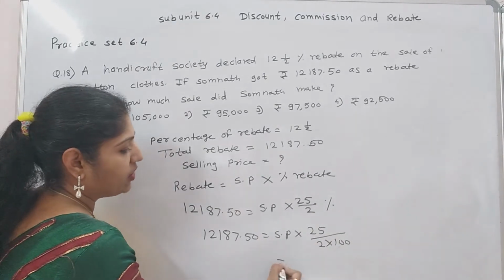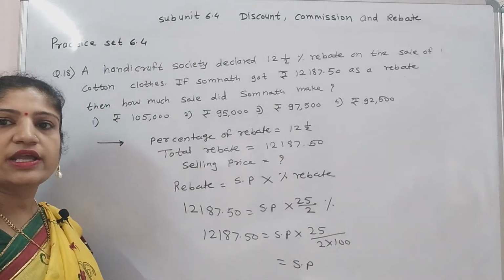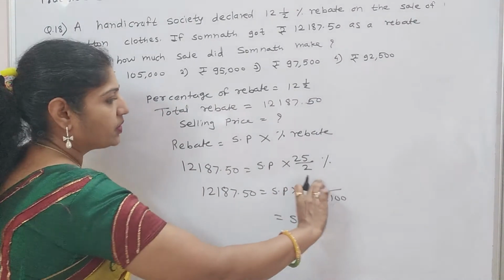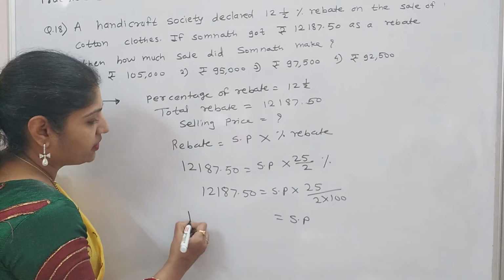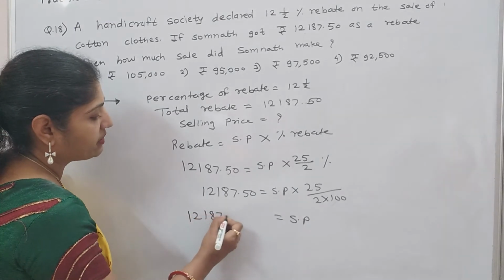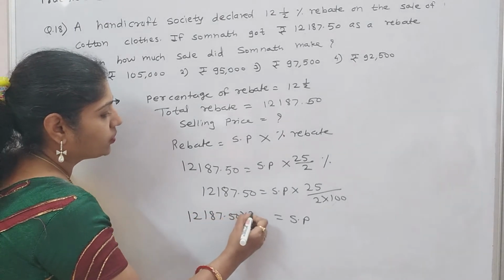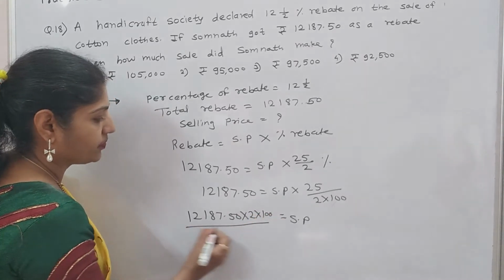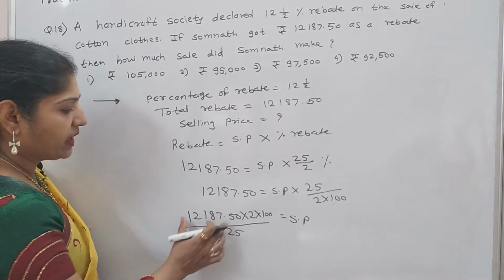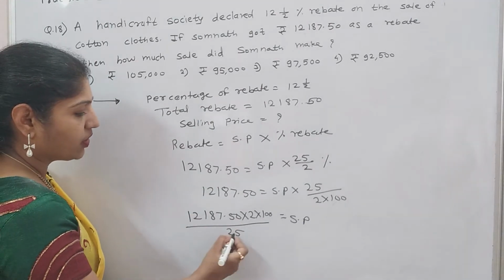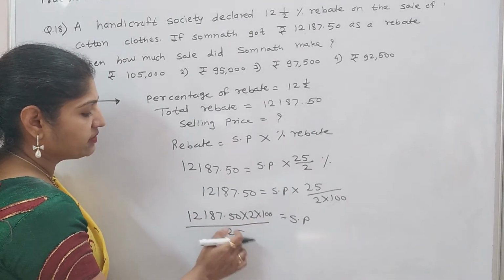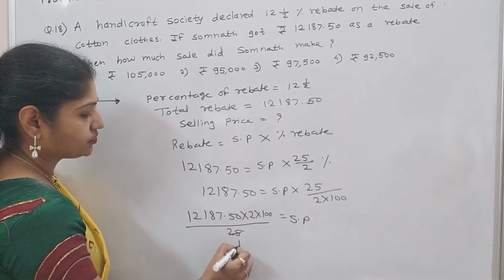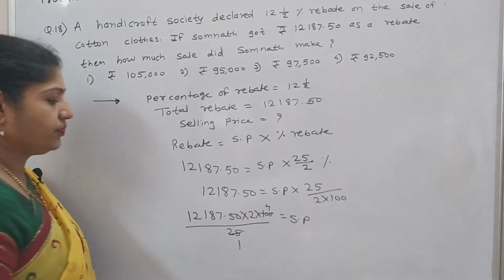Now find the value of SP. Selling price, we have to find the value of selling price. So this number goes to the left hand side. 12,187.50 into 2 into 100 divided by 25. Divide this number by 25, or 100 is divided by 25, 4.